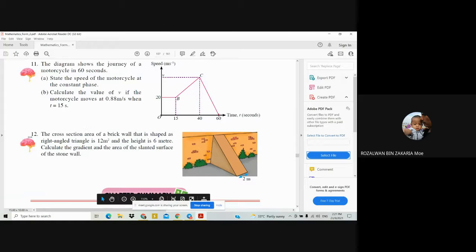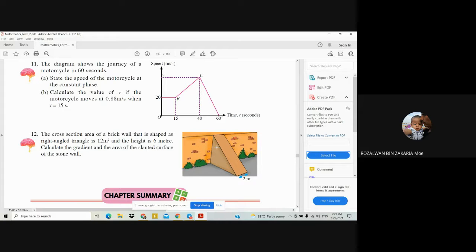Please read the question 12 here. The cross-section area of a brick wall that is shaped as right-angled triangle is 12 meter power of 2 and the height is 6 meter. Calculate the gradient and the area of the slanted surface of the stone wall. Thank you, Emily. So that's the question for 12.